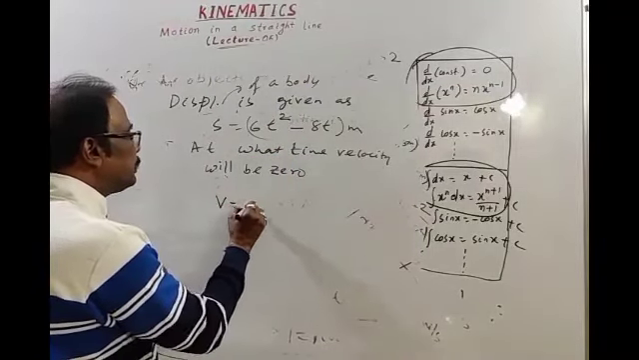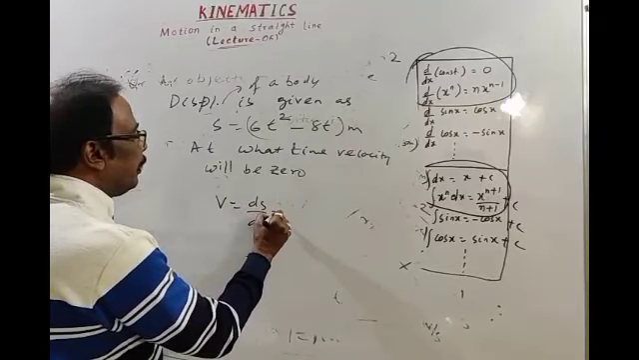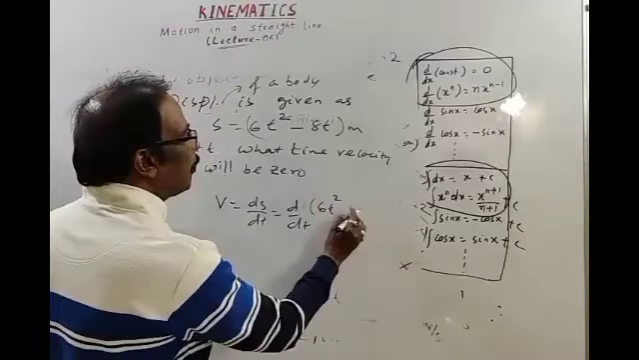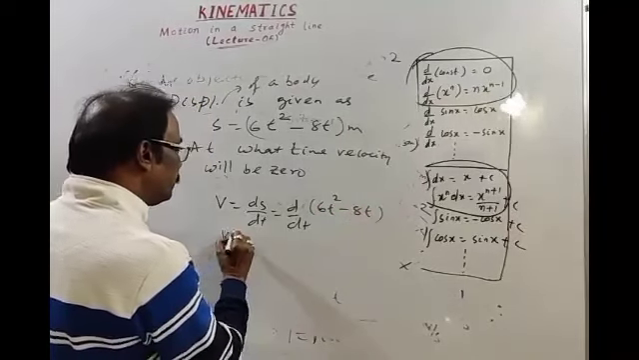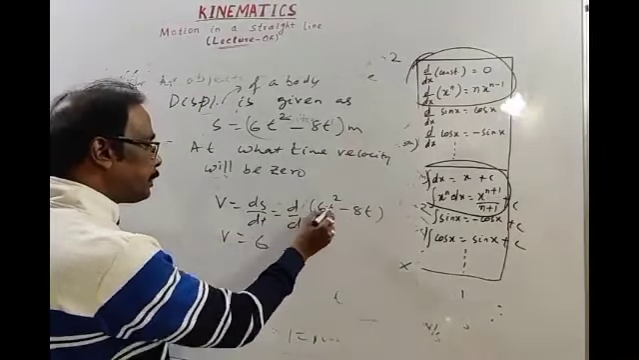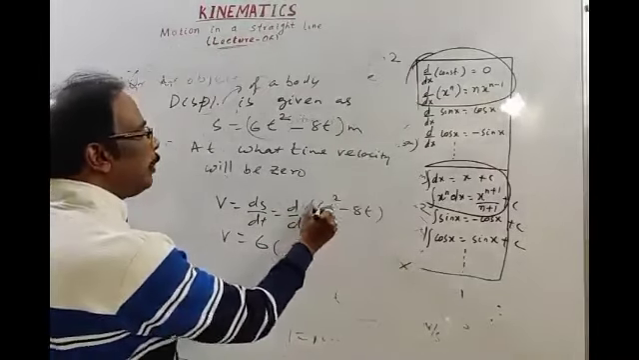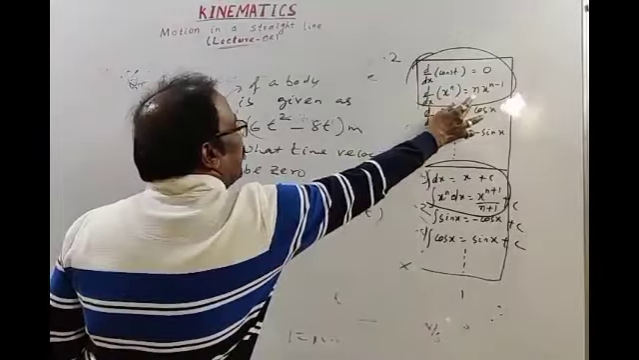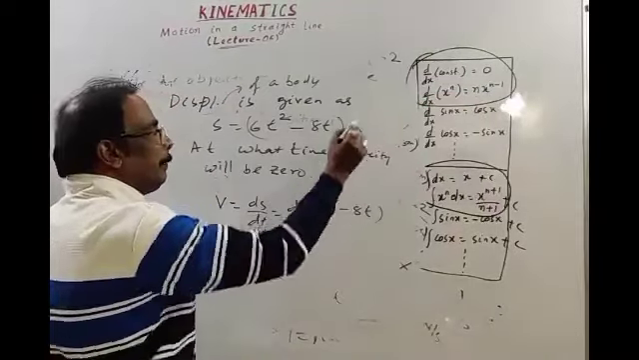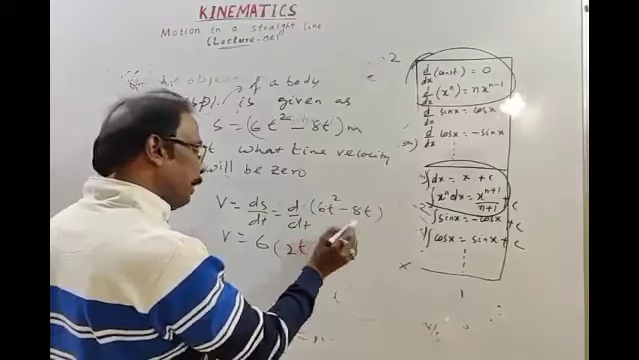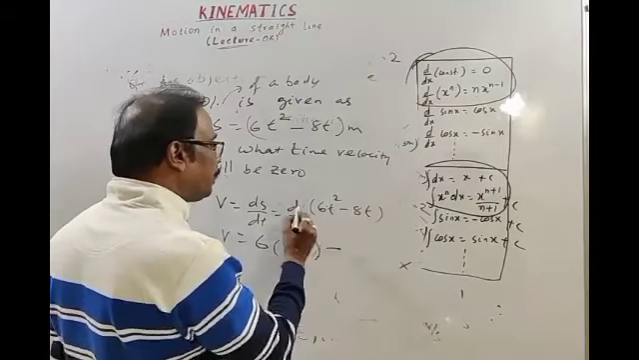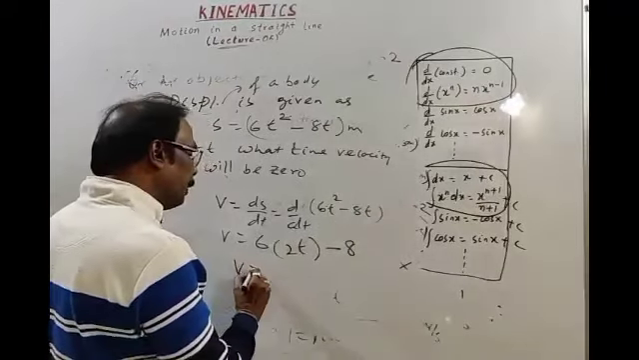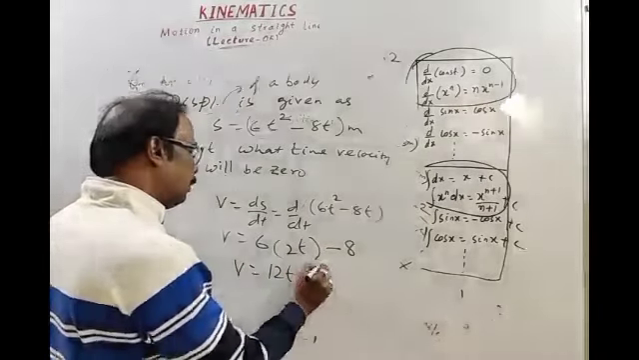Then velocity is ds by dt, d by dt of displacement. Displacement is 6t square minus 8t. Then velocity is d by dt of 6t square; 6 is constant, bring it outside, d by dt of t square. Power is 2, bring power 2 outside, then t to the power 2 minus 1, which is 1. Minus d by dt of 8t; 8 is constant, d by dt of t is 1. Then velocity is 12t minus 8.